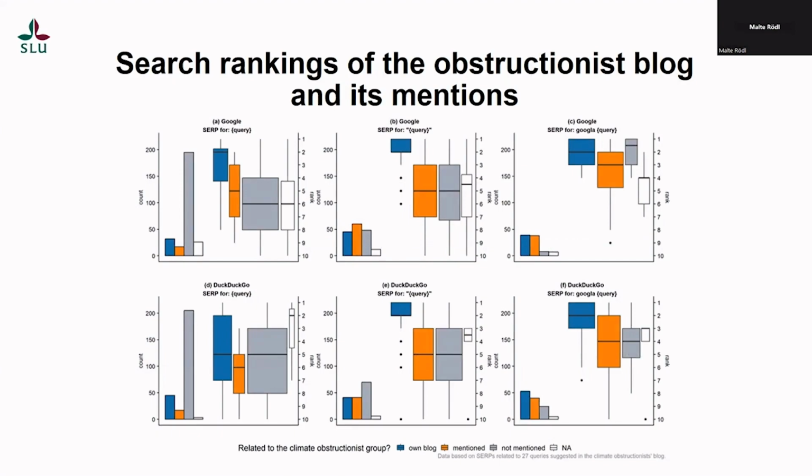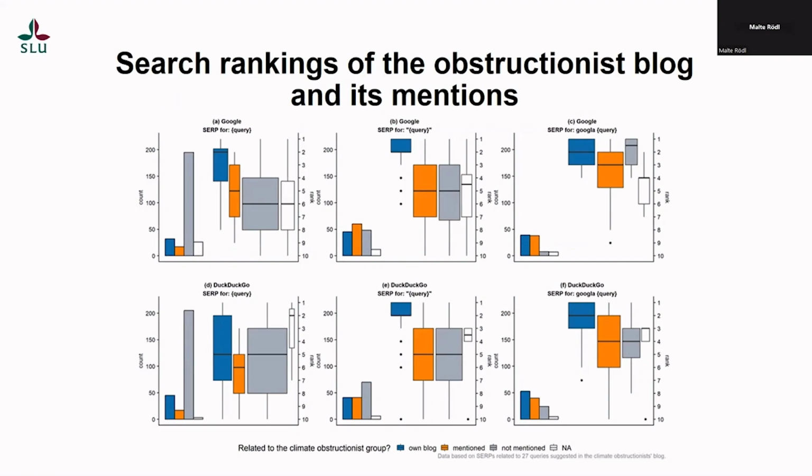In this image, you can see how many of the search terms on the left of each graph relate to the climate obstructionist group themselves, how many mention the climate obstructionist group based on the HTML page that we got, how many do not mention them, and how many we didn't have any access to the full text HTML for. On the right side of each graph, you see which rank they got in the search query.